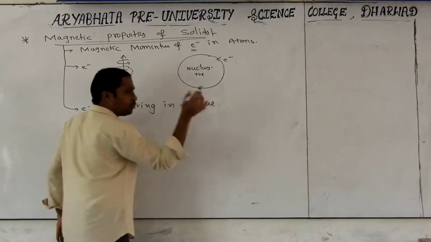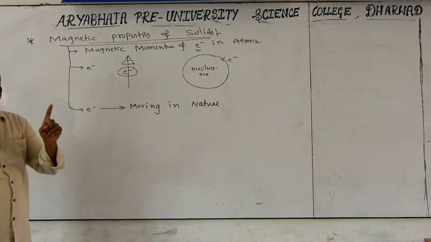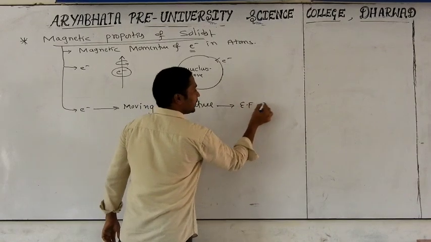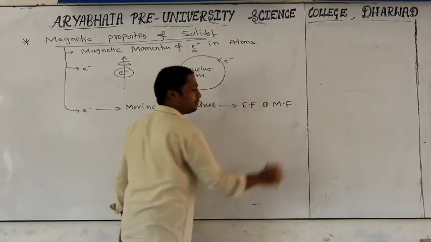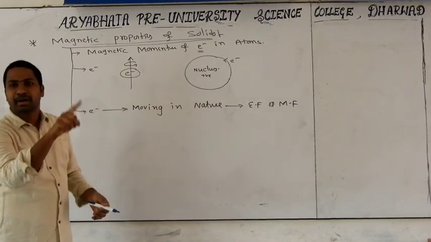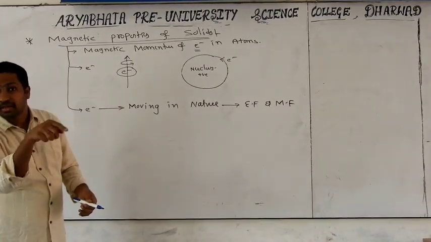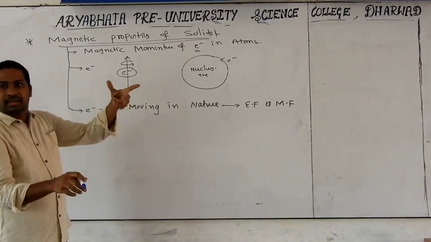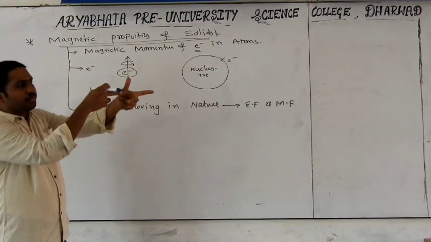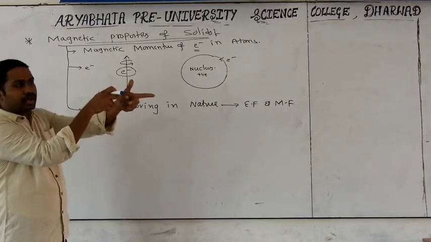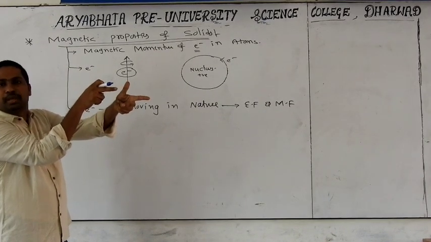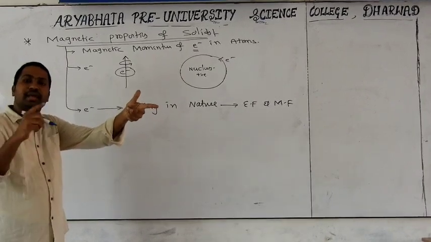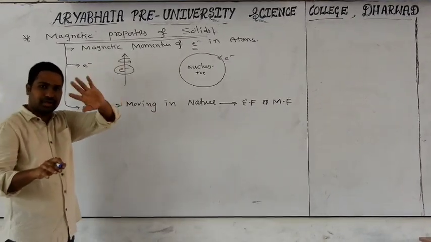Yes, according to physics you know very well, a moving charged particle will always create 2 fields: one is an electrical field, as well as a magnetic field. An oscillating charged particle will always create a magnetic field as well as an electrical field. They should be perpendicular to each other like this. If the particle is oscillating in this particular x direction, the electrical field and magnetic field directions should be perpendicular to each other. Such a concept we call electromagnetic radiation. That is a totally different concept later, let it be.